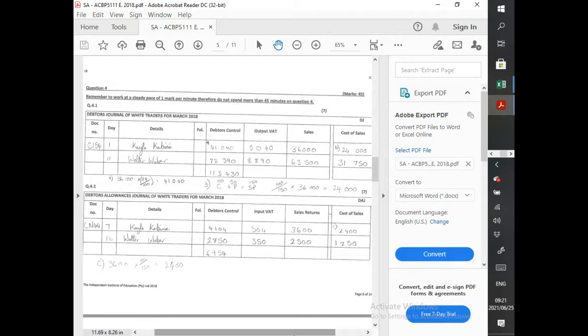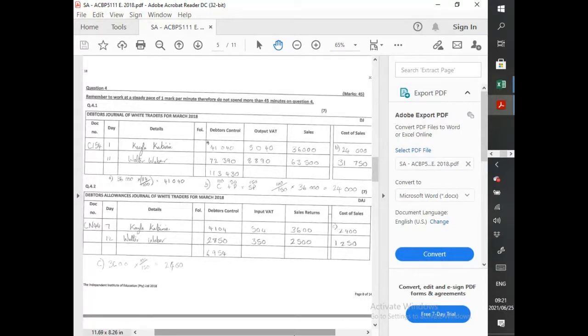Okay, then we move on to the next journal. That's all we had to record for the debtors journal. The next journal we had was the debtors allowance journal. Okay, and on the 7th, Kayla returned some goods. There, can you see they gave us 3,600 excluding VAT? So we know that the excluding VAT amount is going to be under the sales. Sometimes they name this column sales or sales returns. Either way, you should be comfortable. So there we can quickly throw that in, and then we know that the debtors control is inclusive of that.